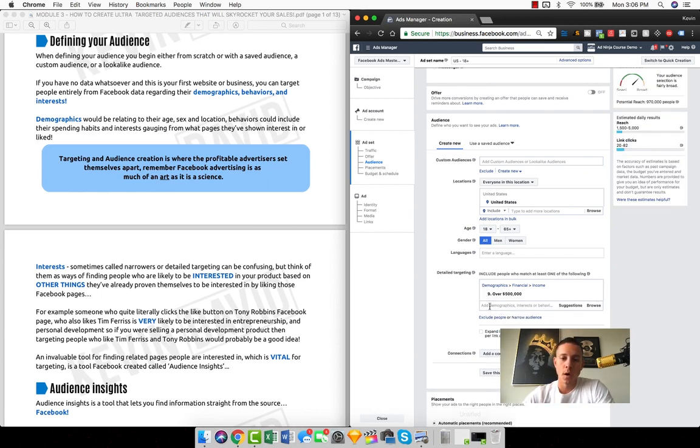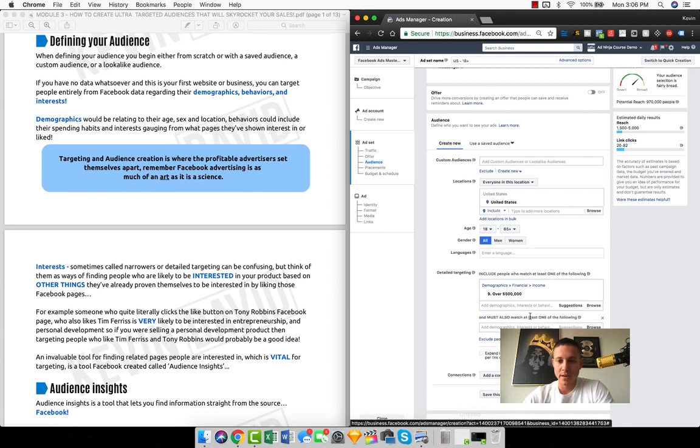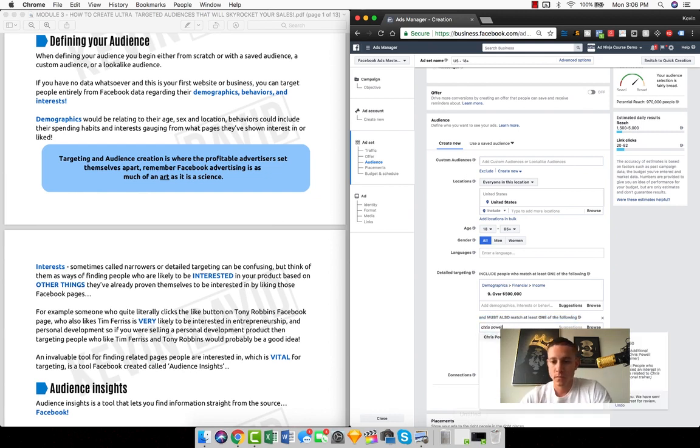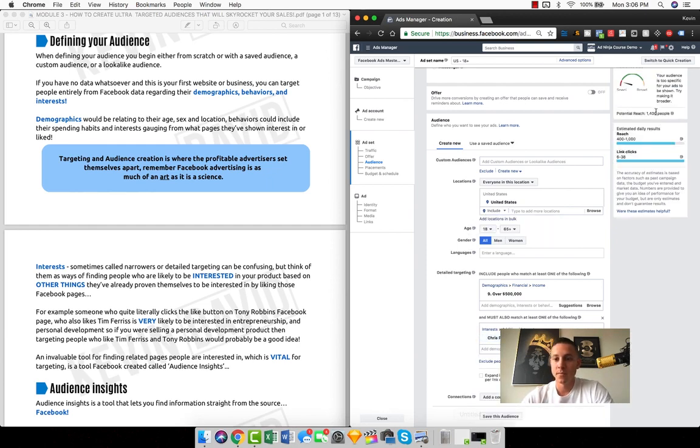Instead of having them or, we can do and, right? So what we can do is narrow audience. This says include people who match at least one of the following and must also match at least one of the following. So now if we put Chris Powell, it went from 1.6 million to 1,400, right? So only 1,400 people like Chris Powell and also earn over 500 grand, right? This is an incredibly smaller audience, literally 0.1% or whatever it is. So obviously his audience doesn't generally fall in this income bracket.